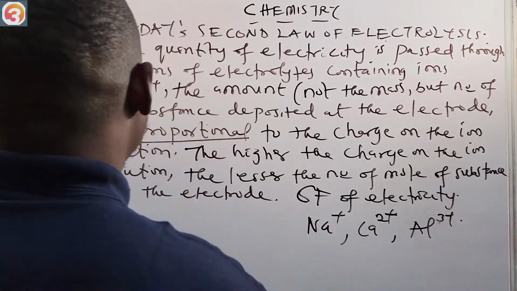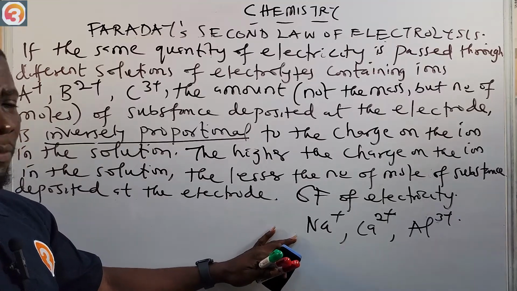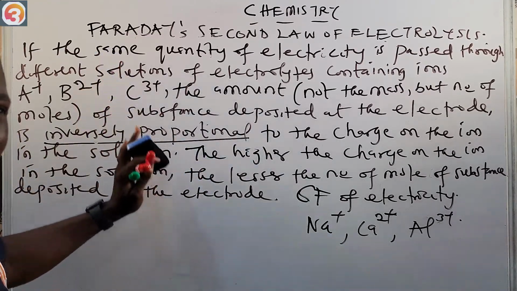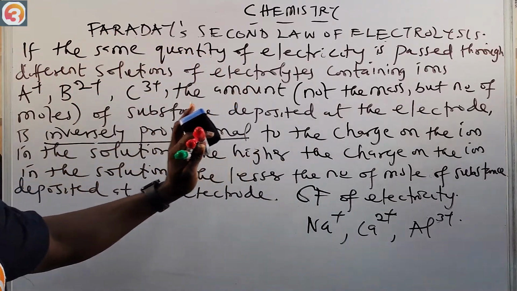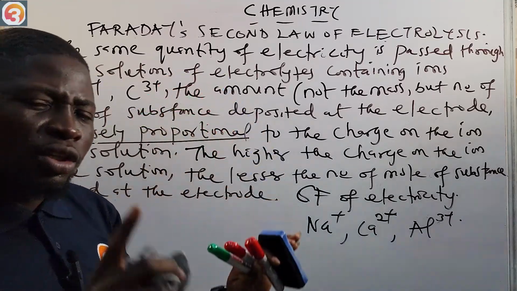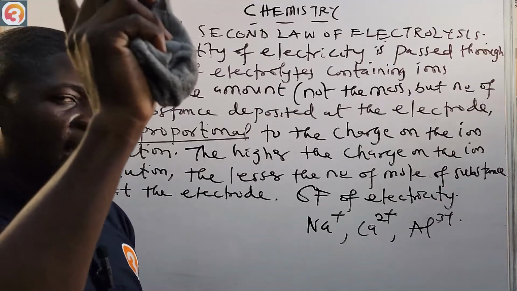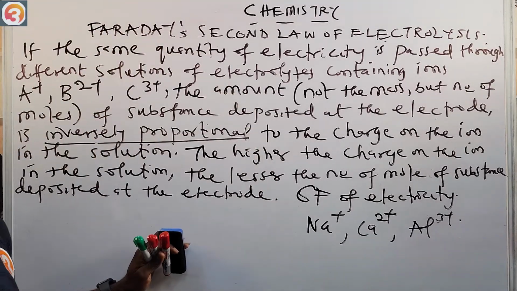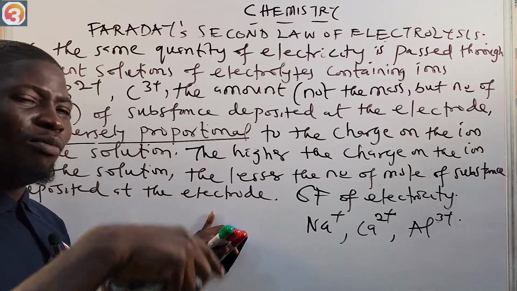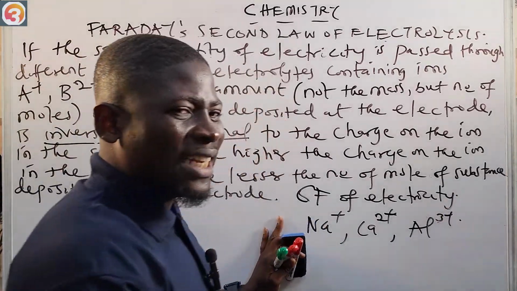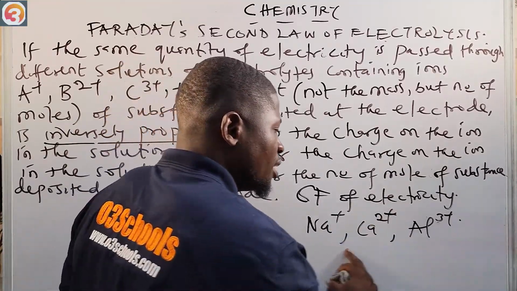Now let's look at it. Let's take this off so that we can have a wider space to explain it. Please know this second law is very easy. If the same quantity of electricity passes through a solution of different electrolytes containing ions A plus, B2 plus, C3 plus, the amount, not the mass, but the number of moles of the substance deposited at the electrode is inversely proportional to the charge on the ion in the solution. It means that the higher the charge on the ion, the lesser the number of moles of substance. We are going to prove it by considering the effect of passing this same quantity of electricity, 6 Faraday, through these ions.